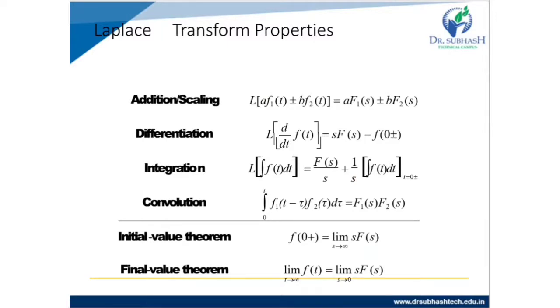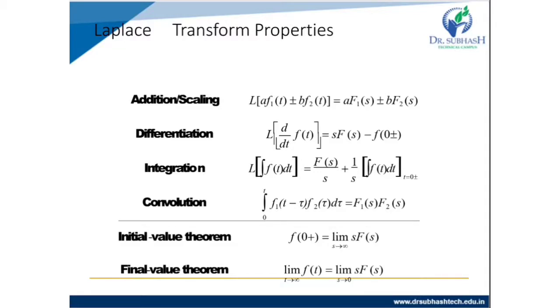Now the Laplace transform properties. The first property is addition and scaling. Addition means the two time domain signals f1 of t and f2 of t are added. Scaling means multiplying with some constant.